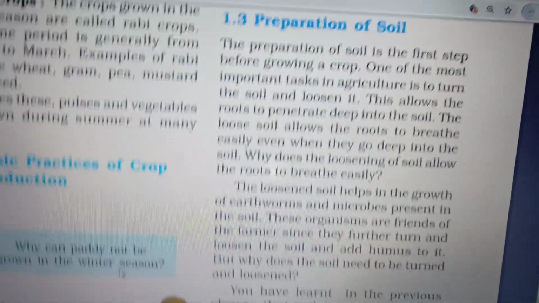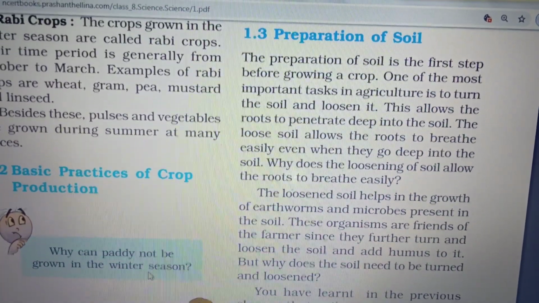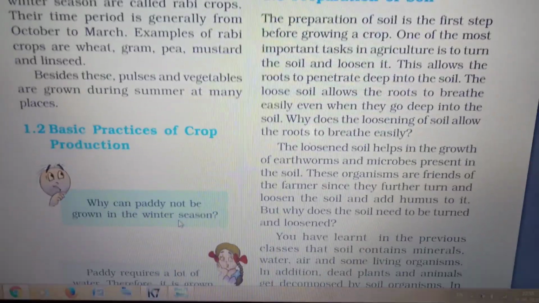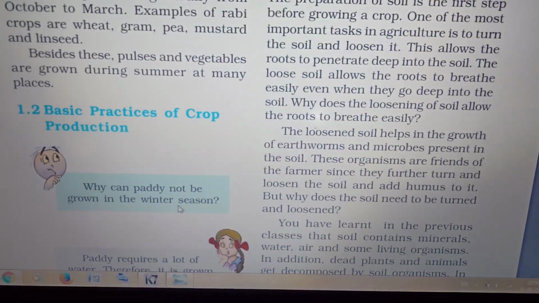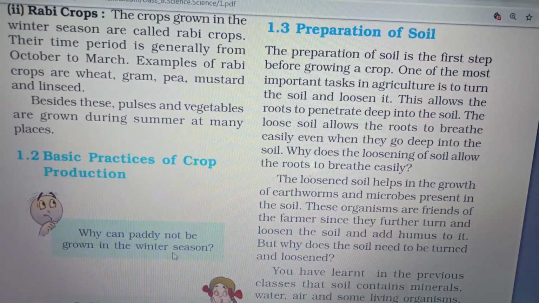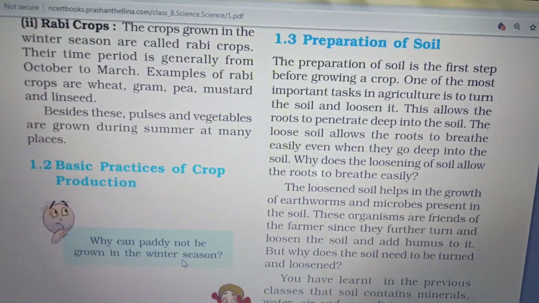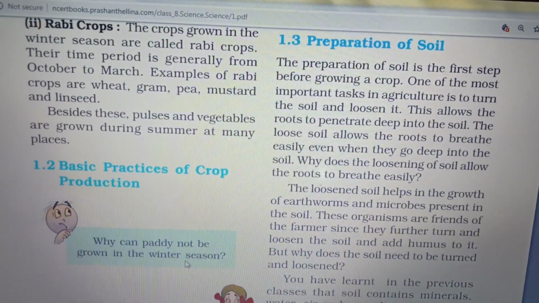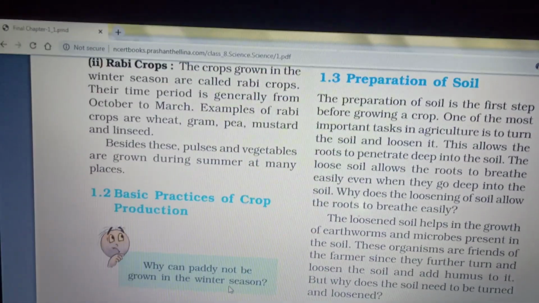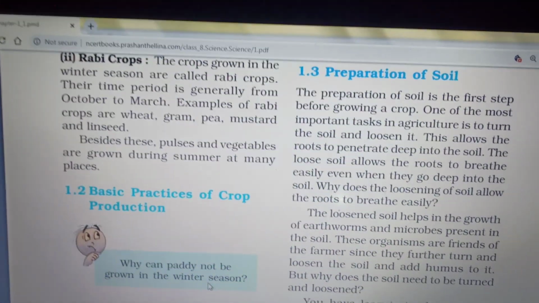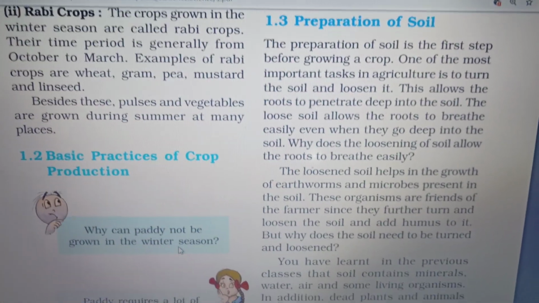We have to loosen the soil particles, and doing this allows the roots to penetrate deep into the soil. The loose soil allows the roots to breathe easily when they go deep into the soil. Loose soil is very important because the soil particles are very loose. In between they have air spaces, so the roots can breathe easily. That is an important thing in loose soil. In between you have air spaces which are essential for the roots to penetrate easily down deep into the soil.